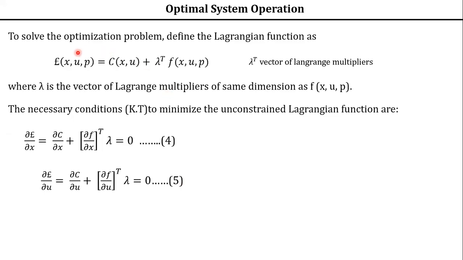So this is our Lagrangian function. First order partial derivatives of all the variables which are specified. Now what will be the next equation? Can anyone tell?